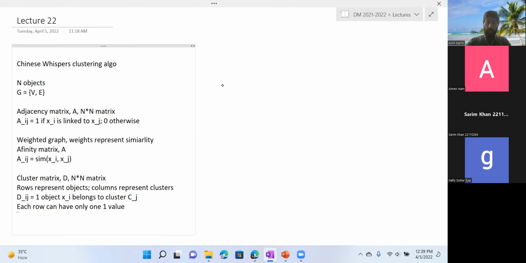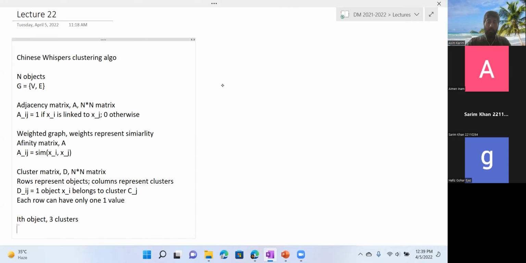So let's say if you have, so कोई भी आपके पास cluster है, कोई भी आपका object, let's say ith object, which is ith row, and let's say you have 3 clusters. So maybe you'll have values like 0.6, 0.2, which is 0.8, and then 0.2. So sum should be 1.